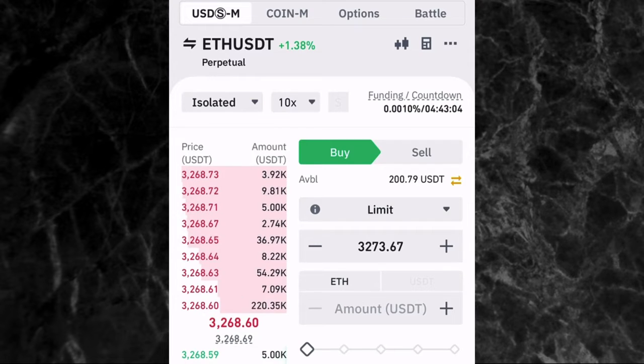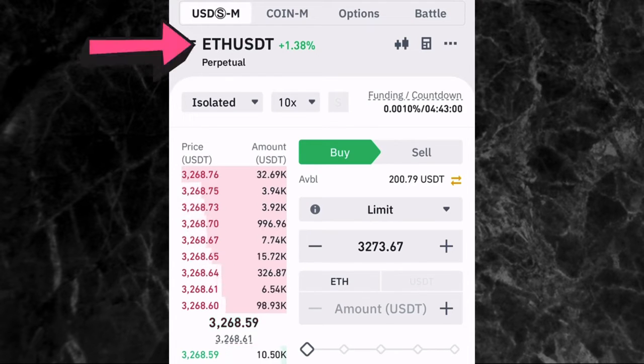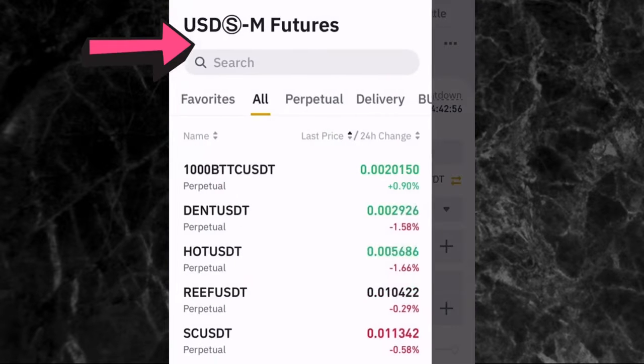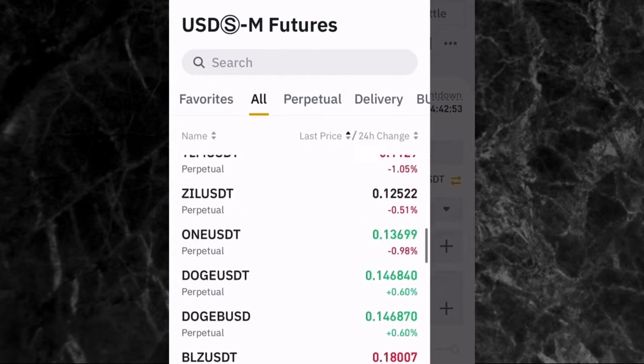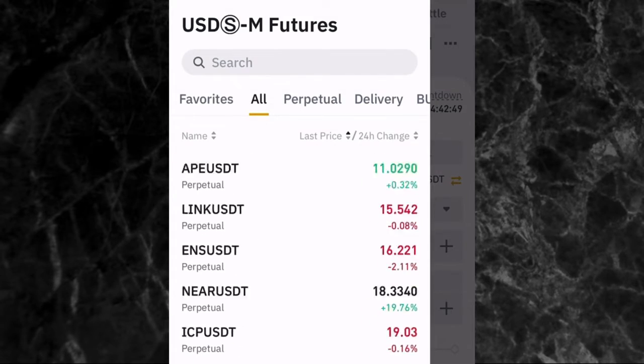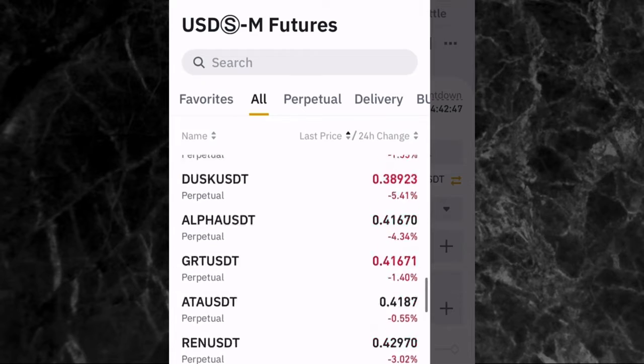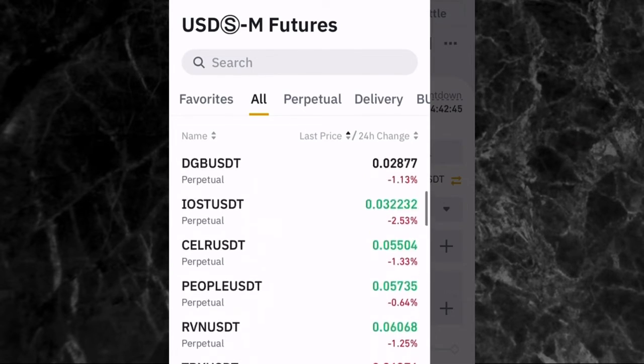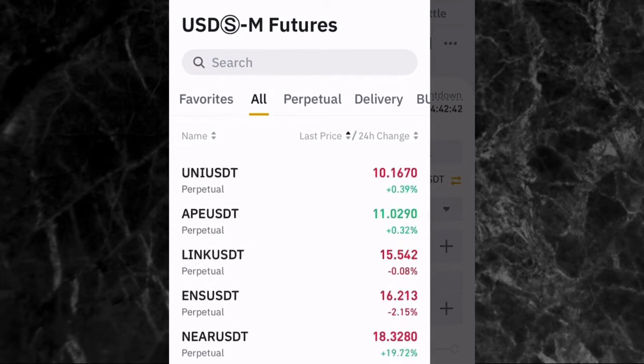So the next thing I need to show you is where to see all the futures contracts that you can trade. If you come up here to where you have ETH USDT, where the arrow is pointing to, you tap on it, and right here you're going to be seeing all the futures contracts that you can trade on futures trading. You can see everything right here. These are all the futures contracts that you can trade.